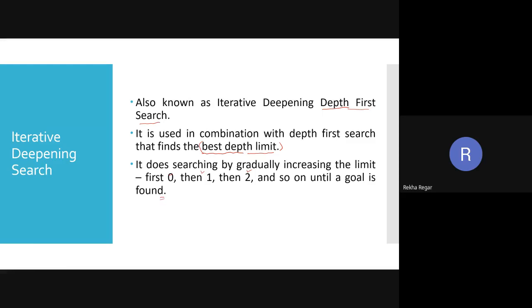So if we talk about iterative deepening search on the basis of these three statements, what is the type of this iterative deepening search? Either informed search or uninformed search. Based on the information on this slide, what is the type of this search?